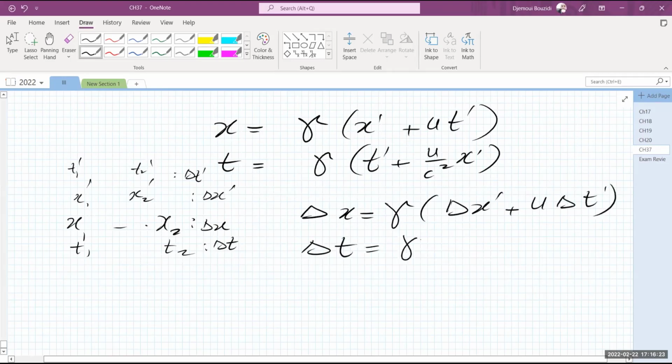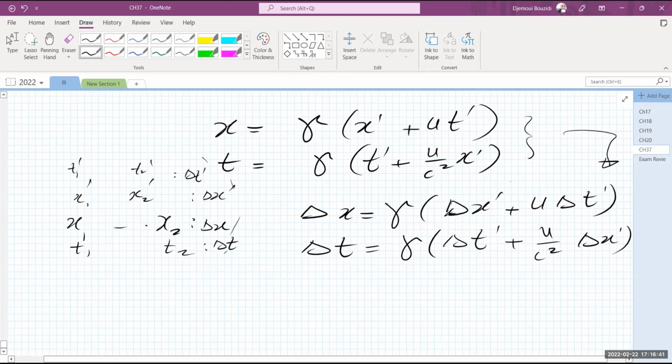And delta t is going to be gamma times delta t prime plus u over c squared delta x prime. You guys understand what I'm saying in here? So you just take the variations and at the end you end up with this expression. Make sense? Or do you want me to go in depth about this too? Make sense? Yes, guys, no, maybe? Okay, very good. Thank you, Isabel.